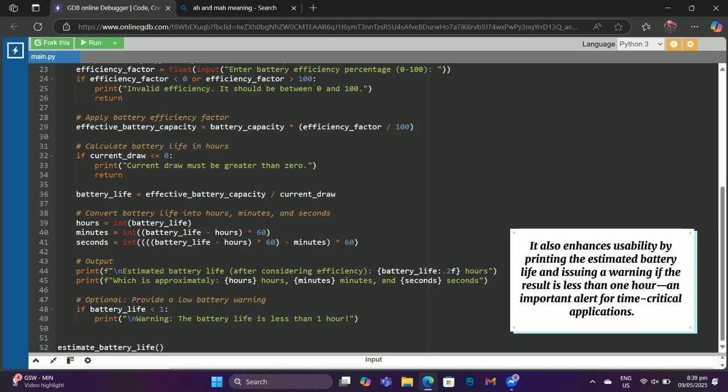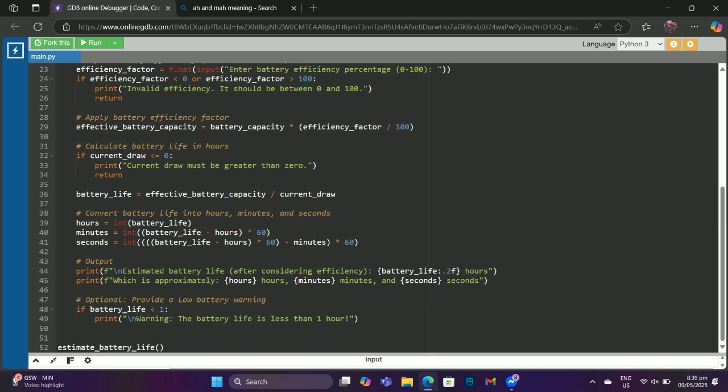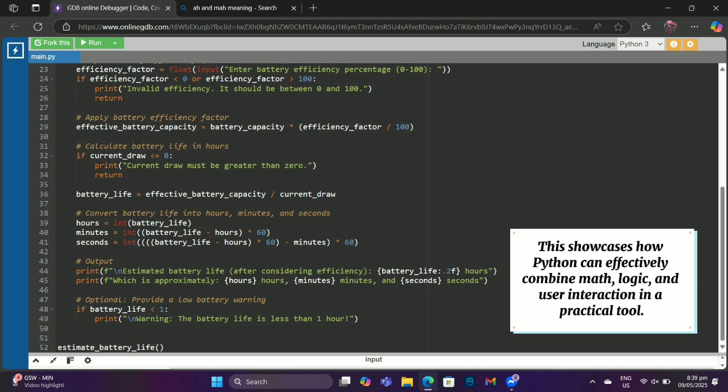It also enhances usability by printing the estimated battery life and issuing a warning if the result is less than 1 hour, an important alert for time-critical applications. This showcases how Python can effectively combine math, logic, and user interaction in a practical tool.